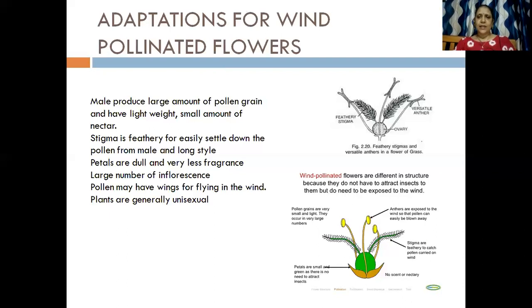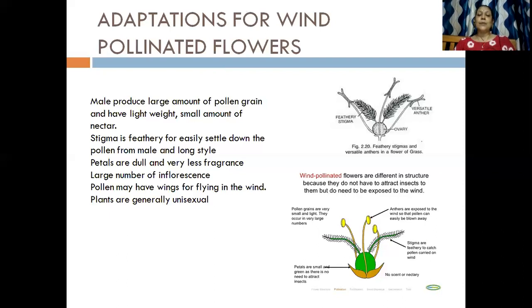Does this flower need to be colorful? No, because it does not attract anyone close to it. It is the wind that carries the pollen grains. So the flower need not be very large, need not be very colorful, need not have good fragrance. So the petals are very dull, and there is no fragrance.